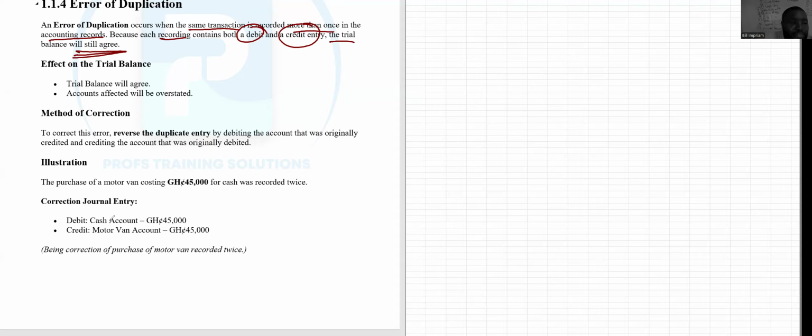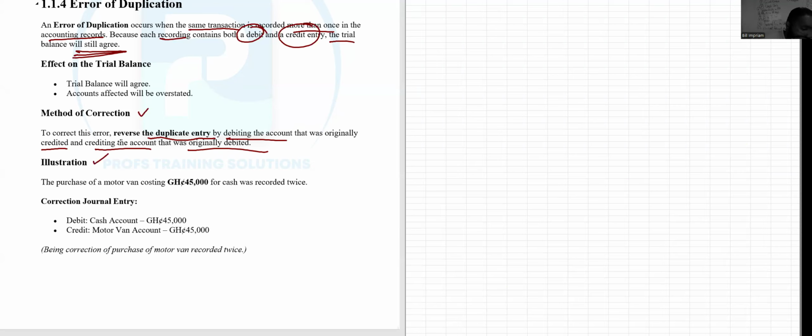So the trial balance will definitely agree because there's a debit entry and there's a credit entry. So what's the effect on the trial balance? It will agree, just that the amount affected will be overstated because you have doubled the transaction. You have done it twice, and so far as you have done this transaction twice, definitely it is going to balance. How do you correct this? To correct this error, reverse the duplicate entry by debiting the account that was originally credited and crediting the account that was originally debited. So it's just like the way we treat overstatements and understatements, right?